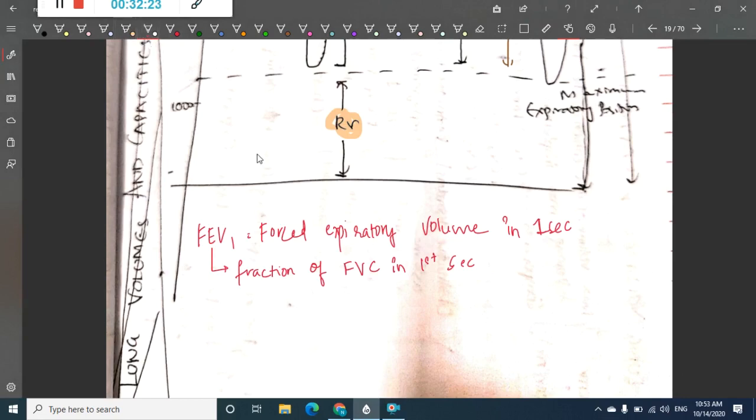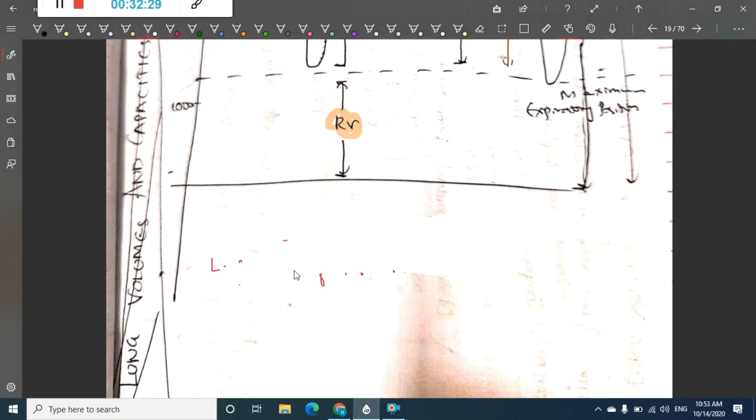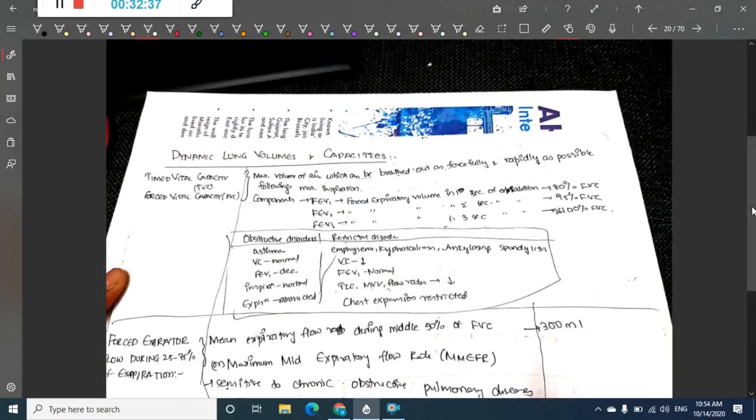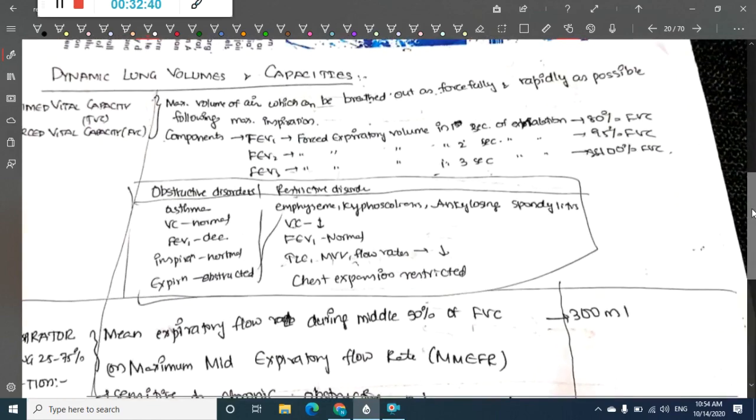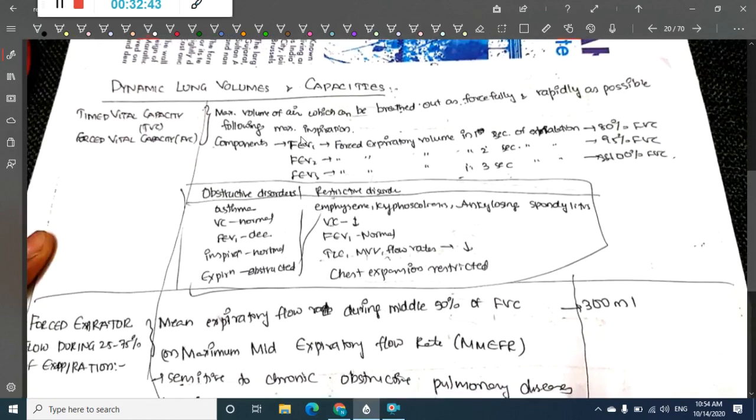I'm really sorry, this is a dynamic volume only. I'll explain it under the dynamic volumes, because forced vital capacity is a dynamic volume. First we will see these dynamic lung volumes so that we will have a good idea. So in the dynamic lung volumes and capacities, first we have something called timed vital capacity, or we can also call it forced vital capacity.